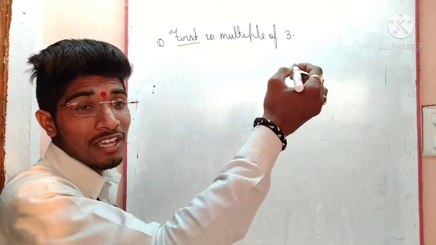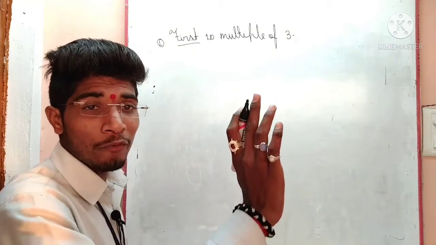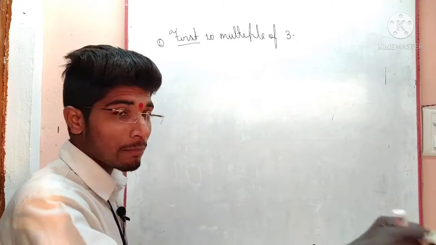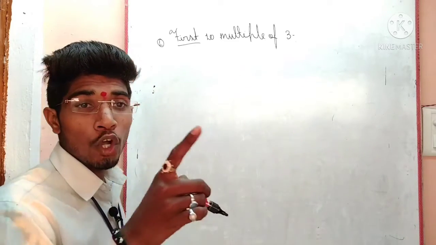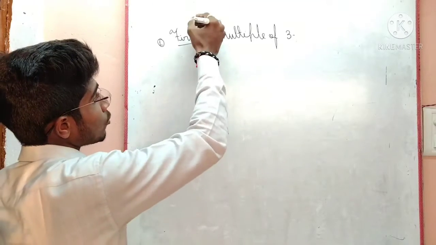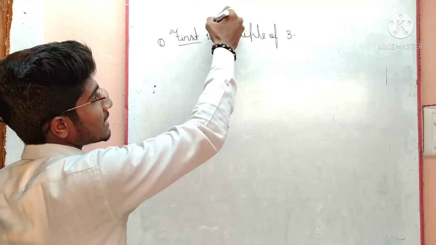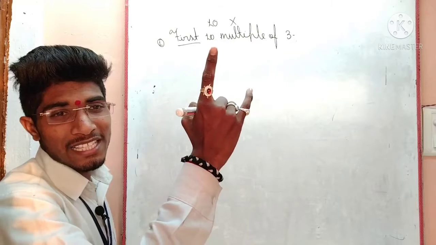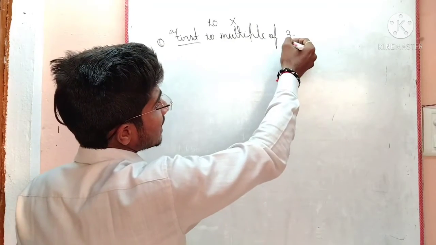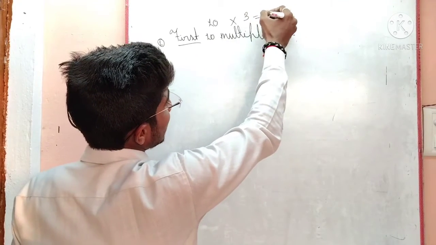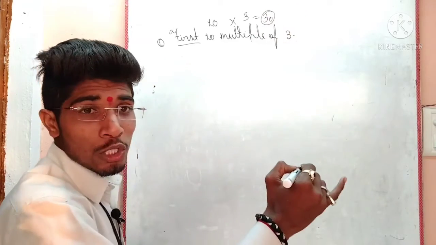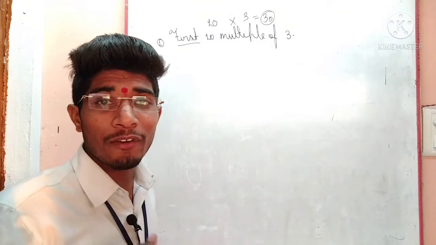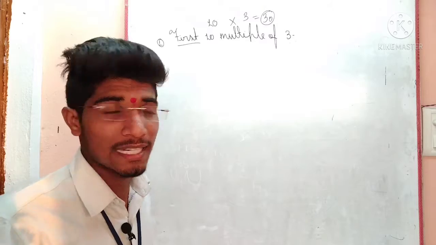What is the meaning of first? First means any one number. That is called 1. First means 1, and 10 means 10, and multiply is the multiplication symbol, and in the last, the given 3. So 10 multiplied by 3 is equal to 30. So our n is equal to 30. It doesn't matter, I have confirmed, but I will find out the value of the given number. Understand? Now let's check it.